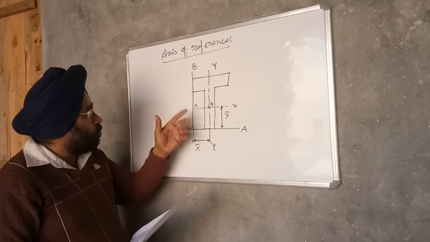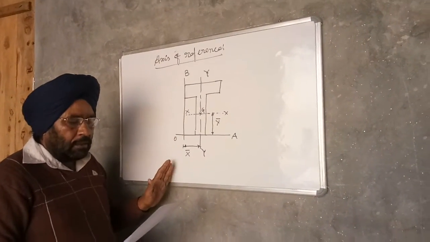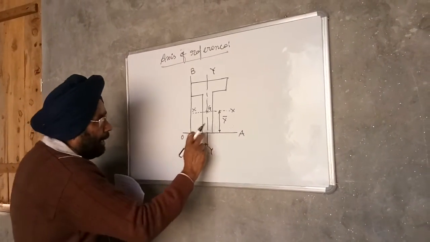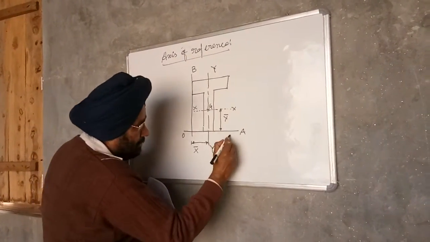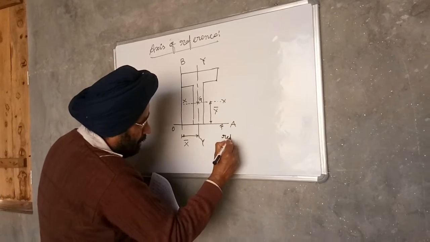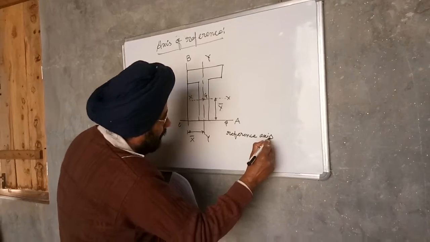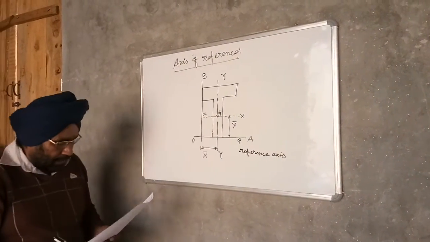By choosing these two axes of reference, the plane figure lies in the first quadrant. So in the figure, OA and OB are reference axes. OB is also a reference axis.